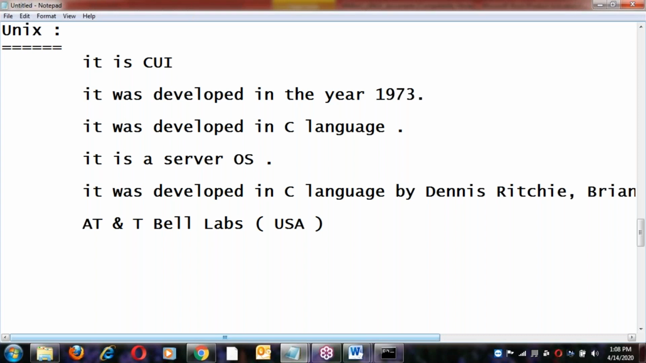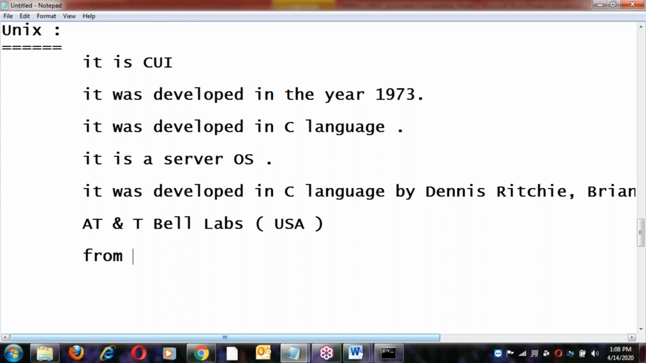In the 1980s it was released to the market, and in the 90s it got popularity. What's the reason for the popularity of the Unix base? We'll see that next, after entering the actual topic. We'll discuss why Unix and Linux are so popular.